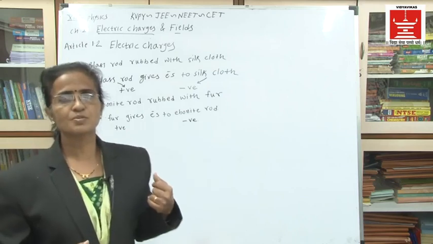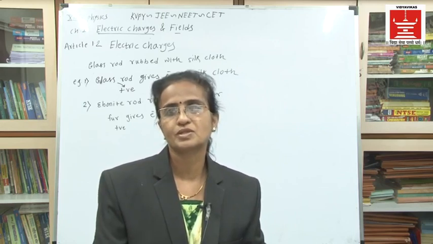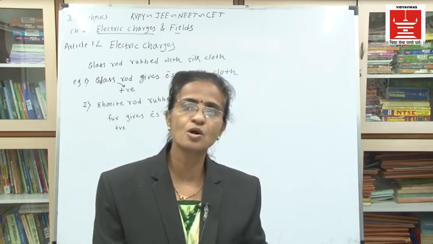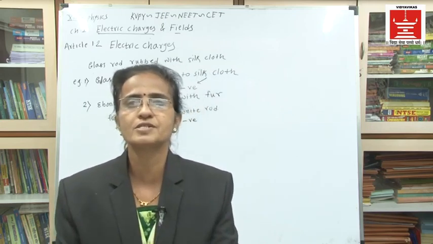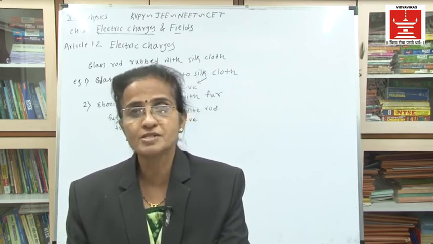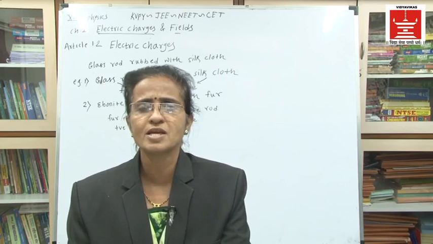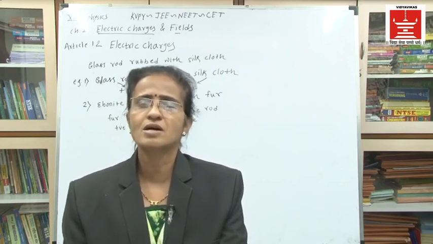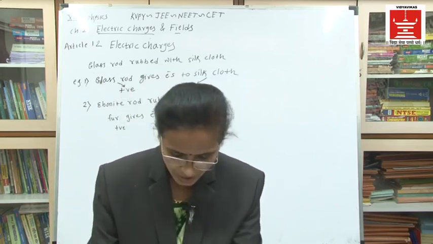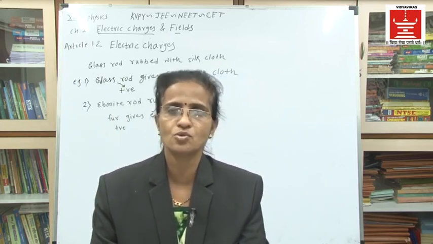Then there is one experiment: how to detect the electric charges on a body. Suppose any body, I have given you the example when you are using a comb to set your hair in a winter season, that comb acquires the static charges on it. But how many charges are present on this comb? Is there any method to find the number of charges? A particular apparatus is used to find the charges present on a given body, and that is the gold leaf electroscope.